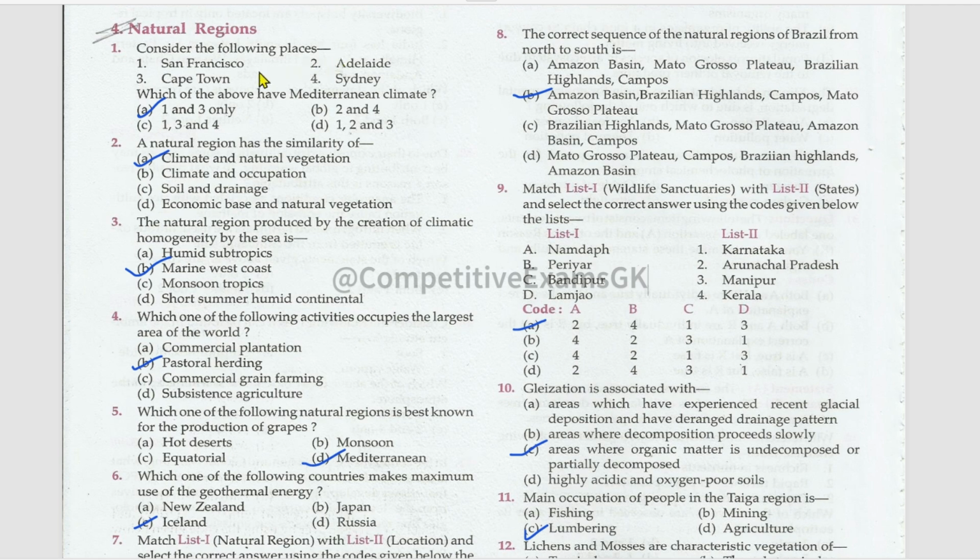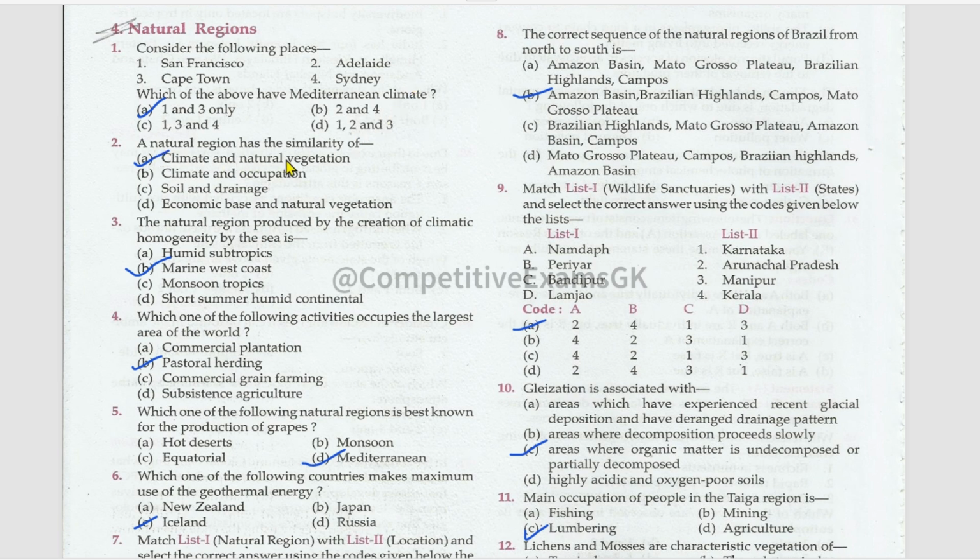Consider the following places. Which of the above have Mediterranean climate? San Francisco, yes. Adelaide, no. Cape Town, yes. Sydney, yes. San Francisco and Cape Town have the Mediterranean climate, and Adelaide and Sydney have which type of climate? Mention that in the comments.